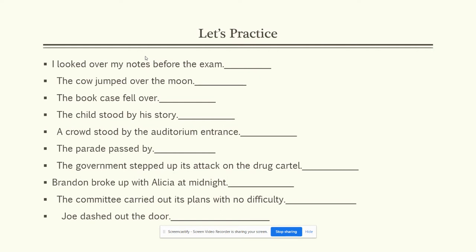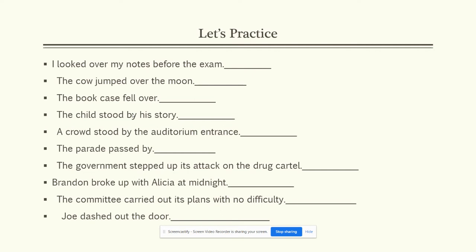The second one, the cow jumped over the moon. Well, over the moon here is a prepositional phrase. Over is a preposition. And the prepositional phrase is an adverb telling us where the cow jumped. And the third one, the bookcase fell over. You could just say the bookcase fell, right? So over is simply an optional adverb. Okay, the fourth one, the child stood by his story. Well, the child didn't literally stand beside his story, right? The child defended his story. Now this one, you can tell that it's a phrasal verb and that by is a verb particle, but in this case, the particle, you can't move it. You can't say the child stood his story by, but it's still a particle.